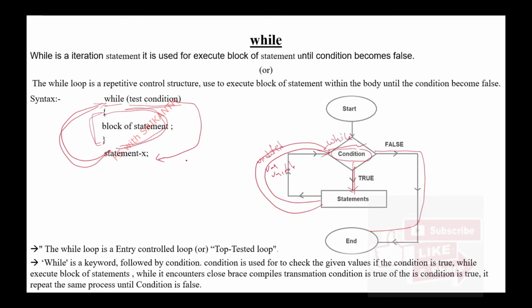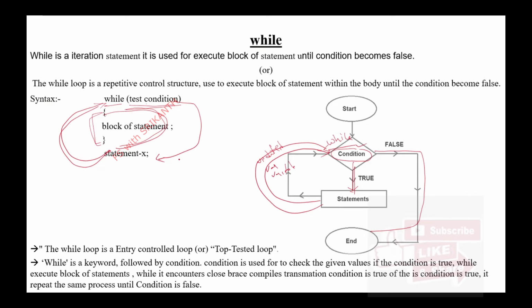Meaning, after the while loop there are some additional statements or blocks. It will jump to the next block. So that is one of the major things. It will check the condition until the condition becomes false. So here in a while loop, we treat it as a top-tested loop and entry control loop. We are calling it entry control. Why are we calling this entry control?